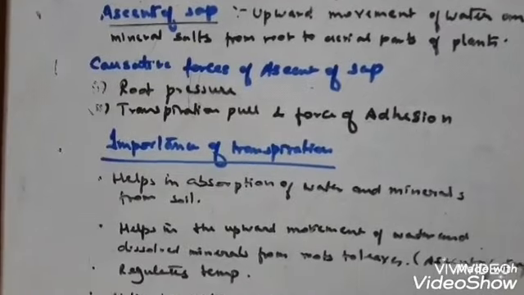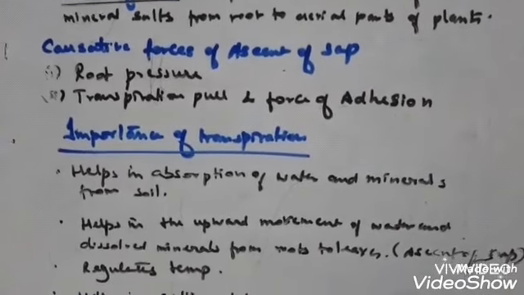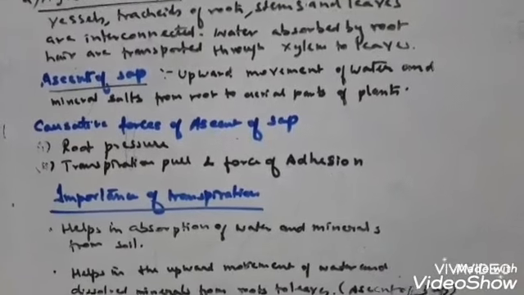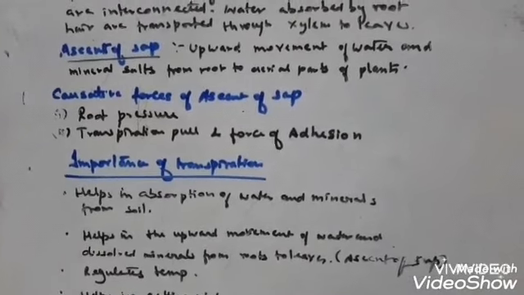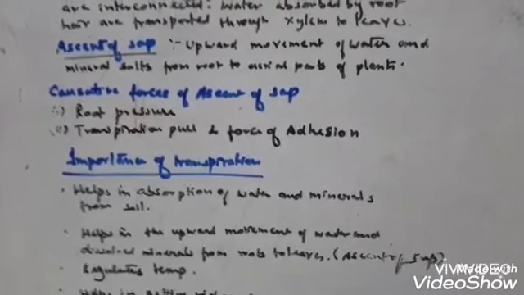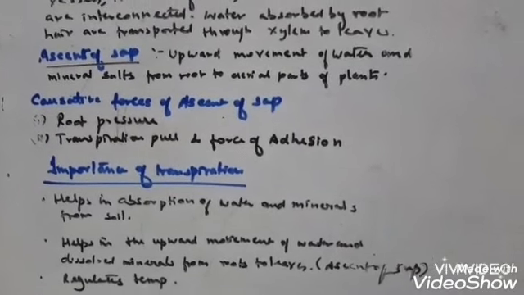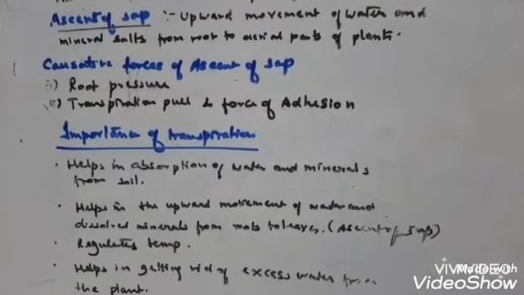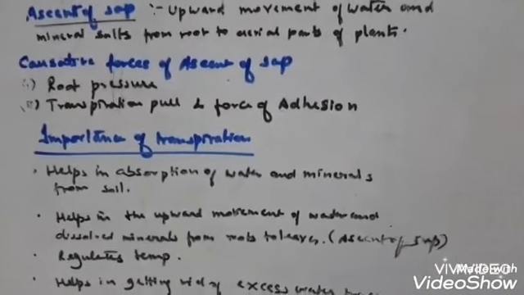Now, what is the importance of transpiration? Why does transpiration take place? You see that a large amount of water is lost from the leaves. So you can say that transpiration is a necessary evil. It is an evil because a large amount of water is lost. But it is necessary also, and why it is necessary, we are going to discuss.